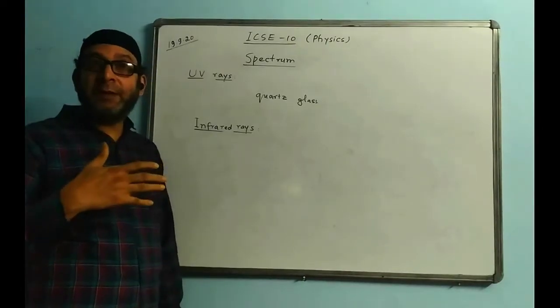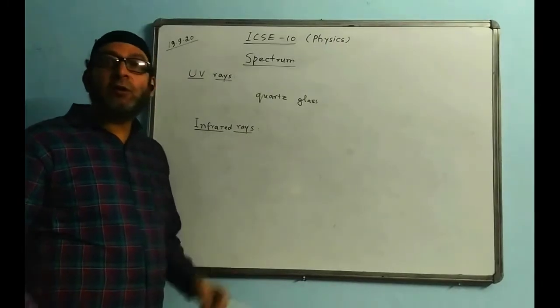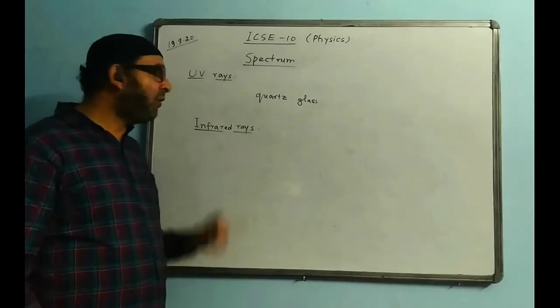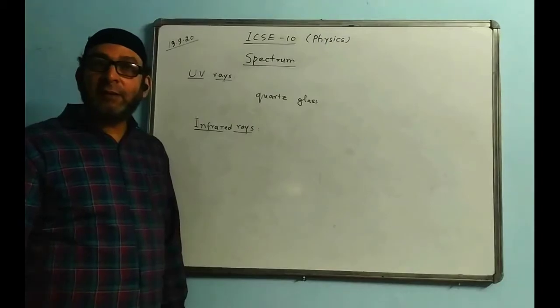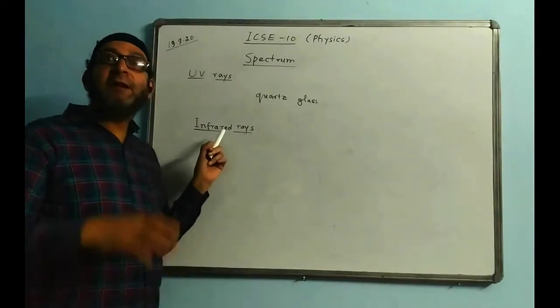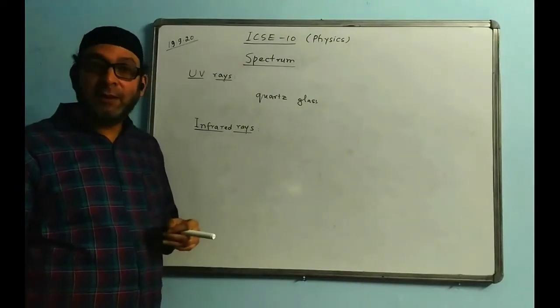Sun rays bring the heat as well. So infrared rays are also called heat radiation. Heat is mainly due to the presence of infrared rays. Sun rays bring the heat at the same time, and it can travel even through the vacuum because above the atmosphere we don't have any medium, but yet it comes.